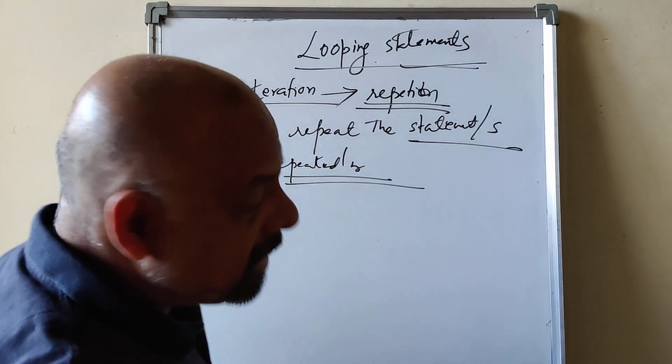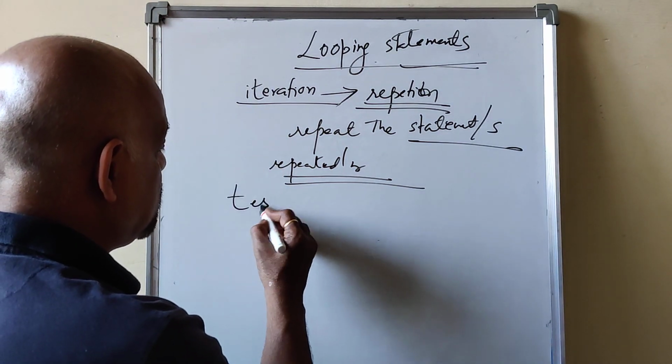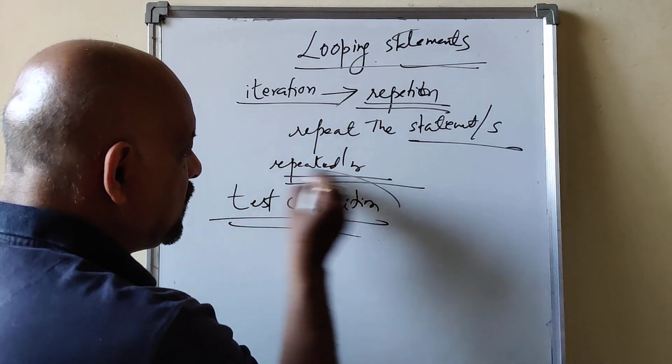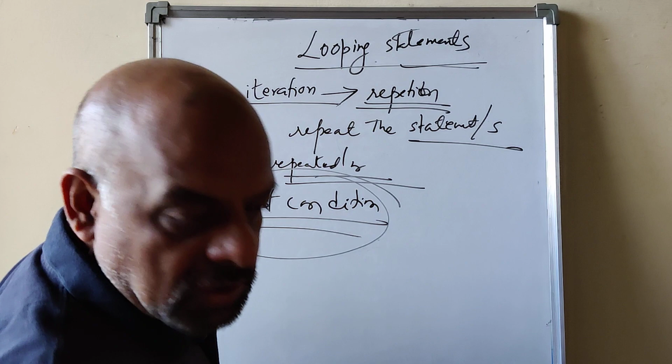How long? There is some test condition, and as long as the condition is true, you are going to repeat the code.